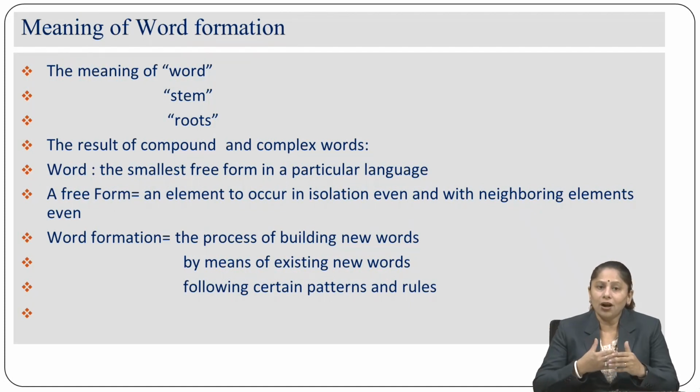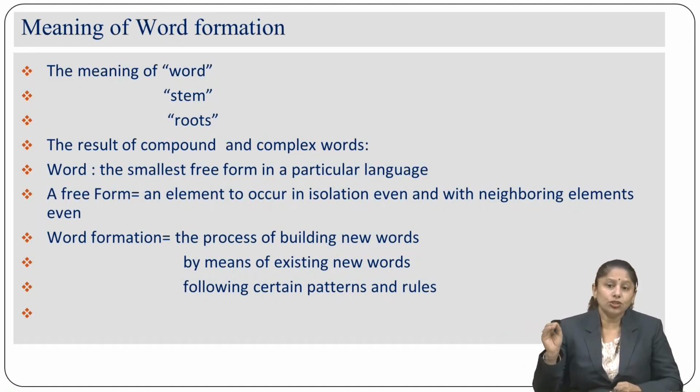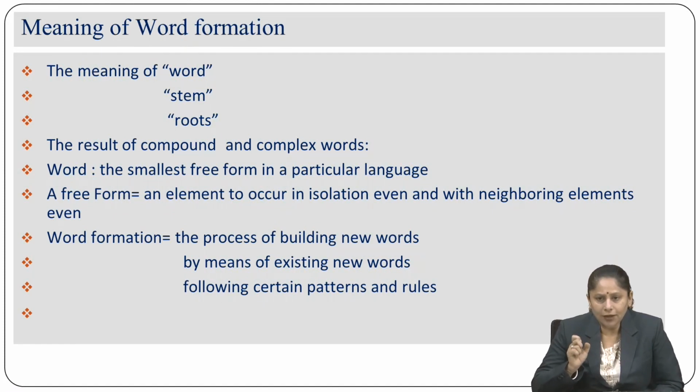The meaning of word, stem and roots. These are the three main terms that come under this unit, which you need to learn very well. The result of compound and complex words. The word is the smallest free form in a particular language. Word is basically the outcome of combination of alphabets, and as there is a combination of alphabets, there occurs the word. It's a free form, an element to occur in isolation even and with neighboring elements even.